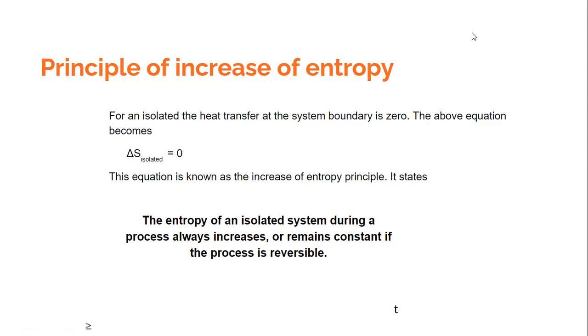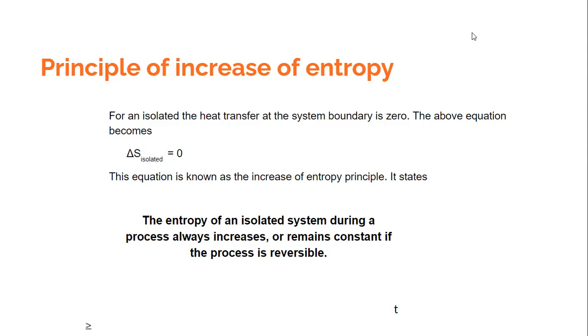What it means is that for an isolated system, this property of entropy will always increase if the process is irreversible, and the entropy would be constant if the processes in the isolated system are reversible.